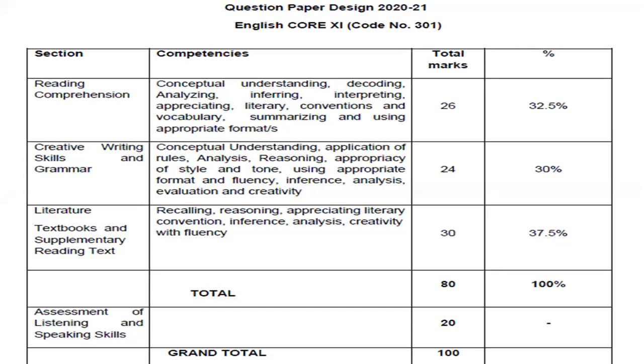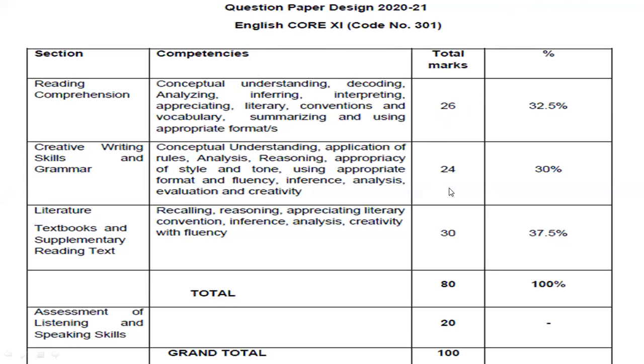Let's come to the 11th class paper pattern, marking scheme, as well as how the questions will come there. The very first thing you can see on the screen is that your paper name is English Core and the code is 301, right? Reading comprehension will come in 26 marks this time.